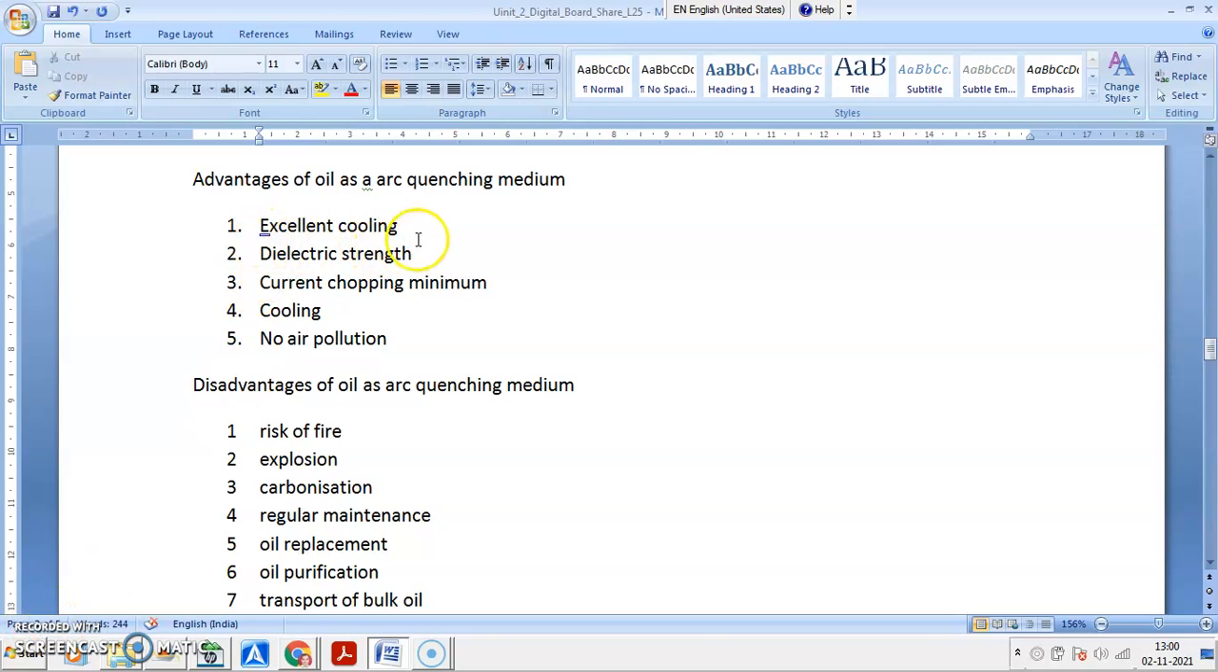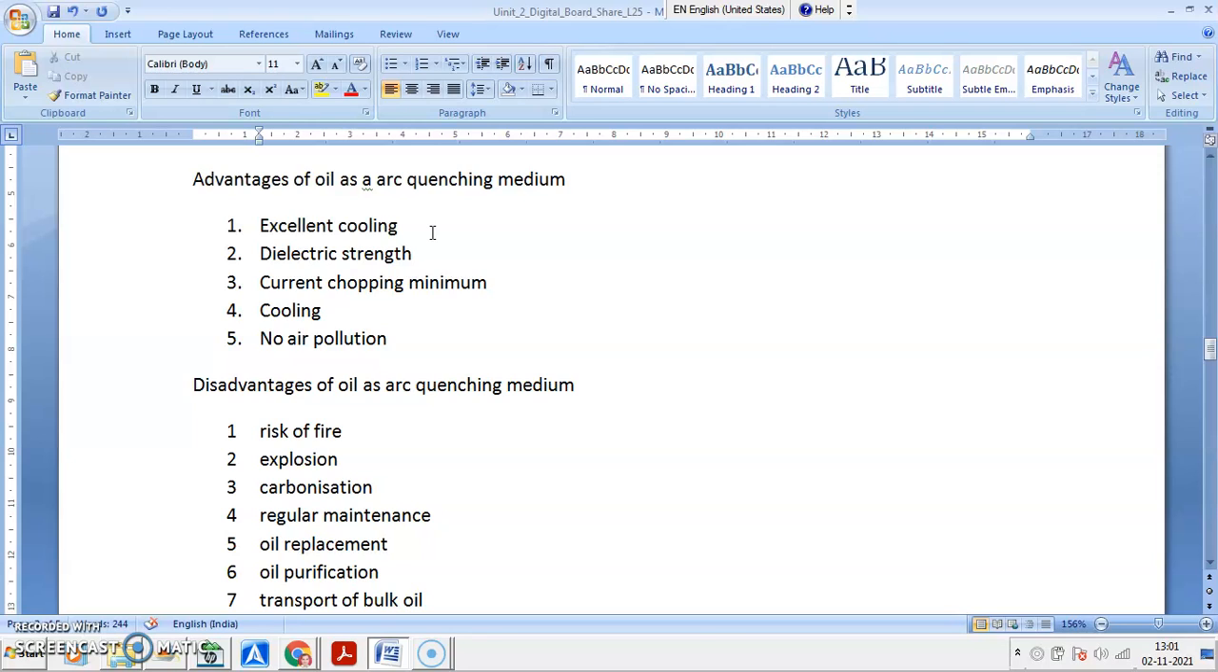So advantages means it is having excellent cooling. How is it excellent cooling? Because of the decomposition of oil develops gas, hydrogen gas, especially this gas is having better cooling property and it cools the arc and cleans the arc. Hydrogen gas and oil itself is having good dielectric strength, so insulation in between these contacts of circuit breaker is good. This is not under forceful action, so current chopping is minimum.